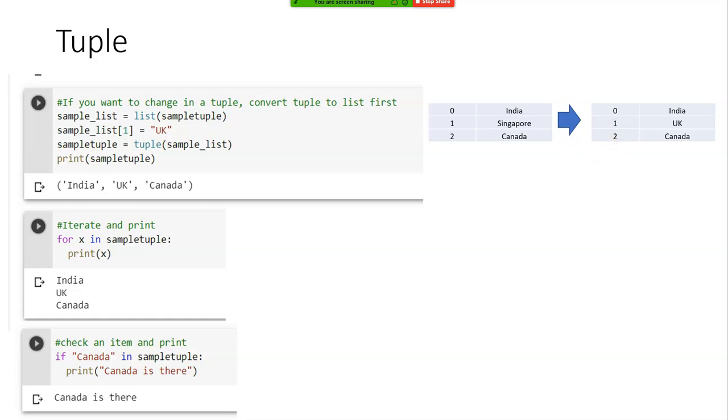Question: if I have written here with capital C, and I say go and check for small c, will it work? What will be the output? It will not work, right? That is because this is case sensitive. Here we are talking of a character.